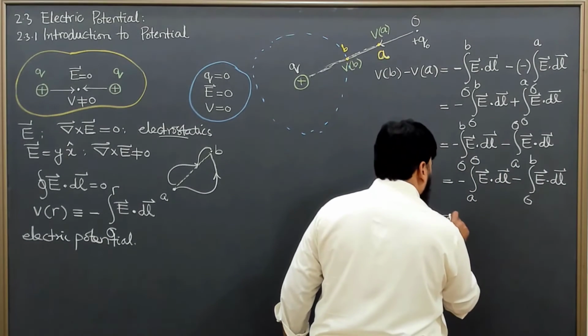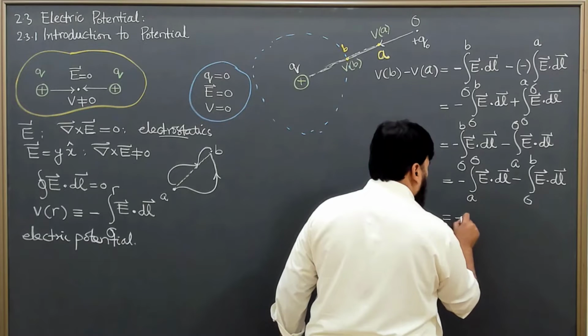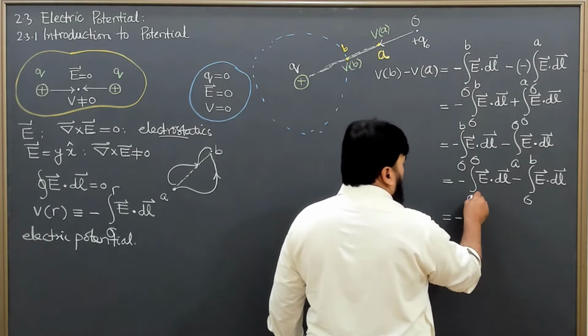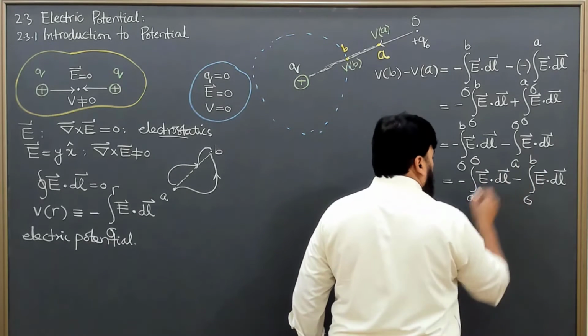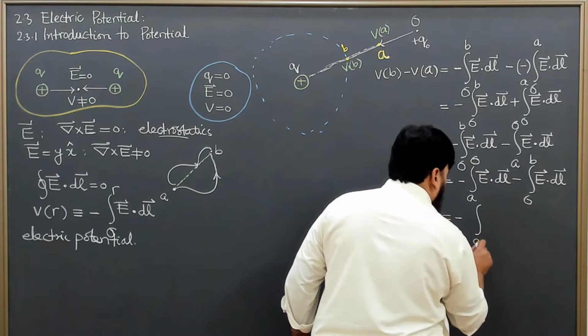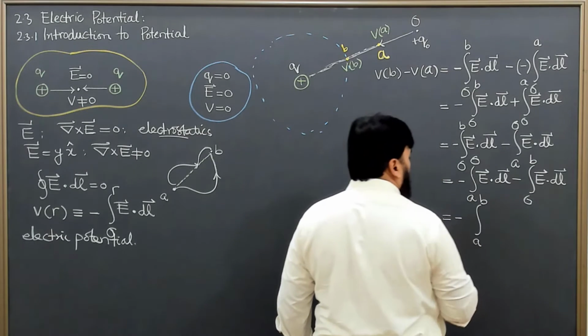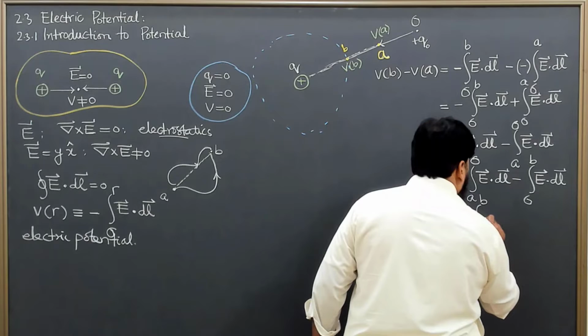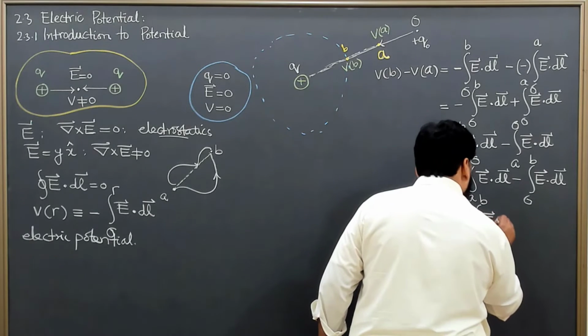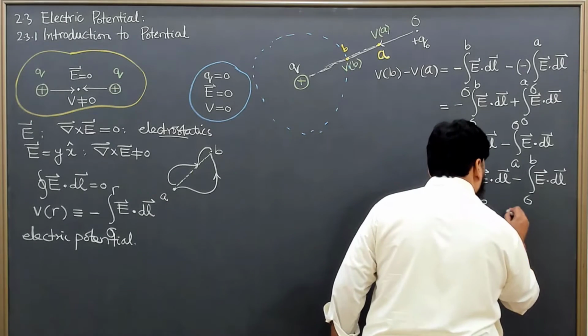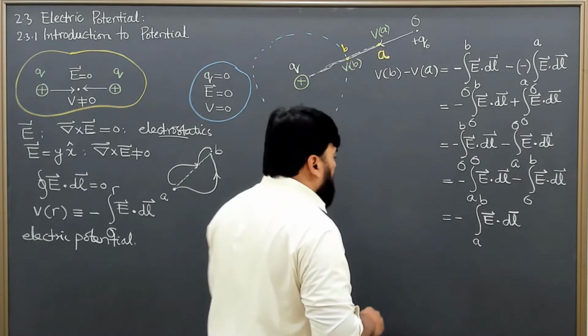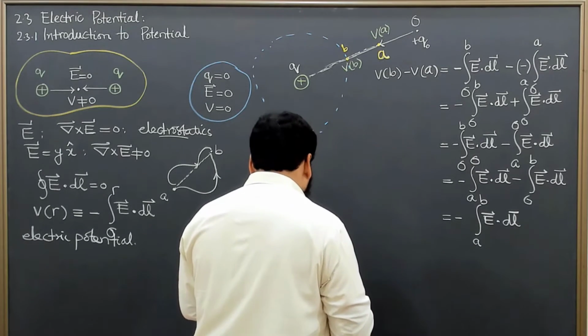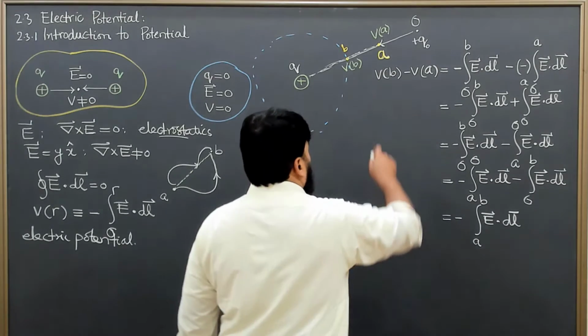And this thing is simply equal to minus, now from A to O and from O to B, so I can write it from A to B in a combined form, of E dot dl. So this is this side that I can write. Now what about this side?